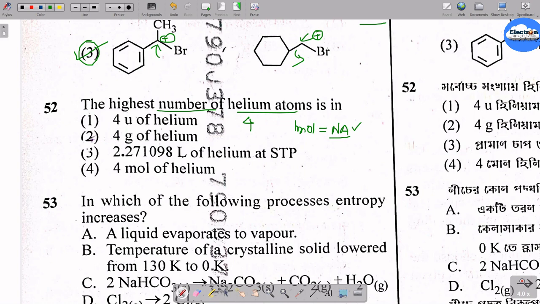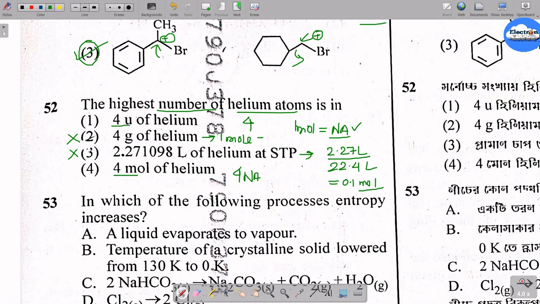So let's start with option 2. 4 gram helium means 1 mole, and in option 4 it is said 4 mole. So 4 mole will contain 4 into NA, that is Avogadro number of molecules. So obviously option 2 could not be the answer. If you consider option 3, it is an amount in volume, 2.27 liter. If you divide it by 22.4 liter, it comes out nearest to 0.1 mole, and it is not even equal to option 2. So it could not be the answer.